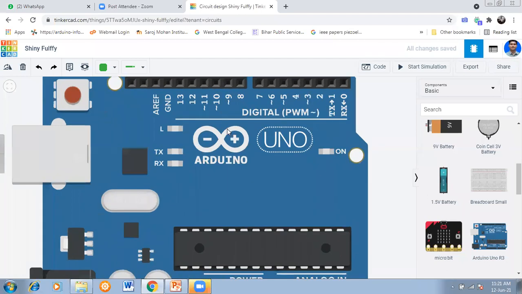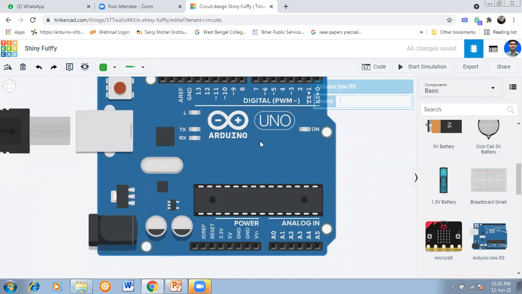See, I am also zooming in now. See, 3, 5, 6, 9, 10, 11. Is this visible to you? 3 pin, 5, 6, 9, 10, 11. These pins are called PWM pins. So these pins can sometimes be used as analog pins also, but these are not dedicated analog. Basically, pins 0 to 13 are mainly useful as digital pins, and those tilted pins are used as PWM.